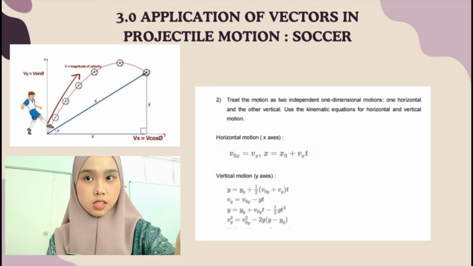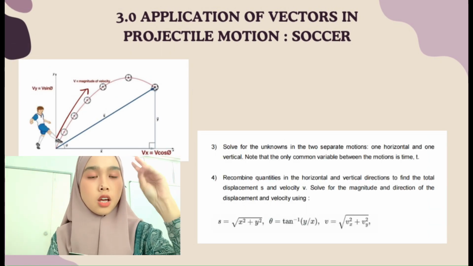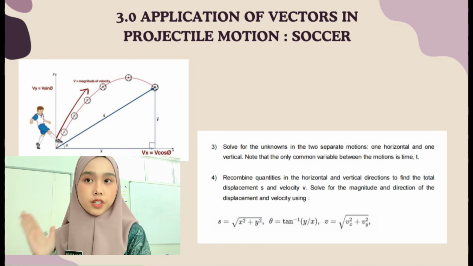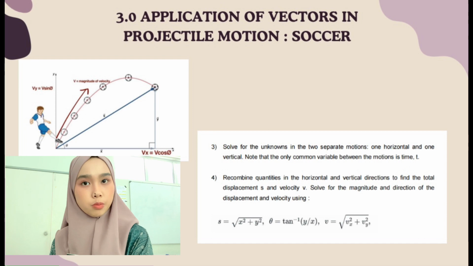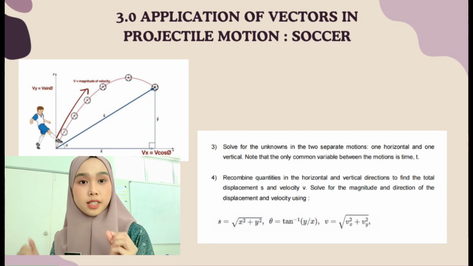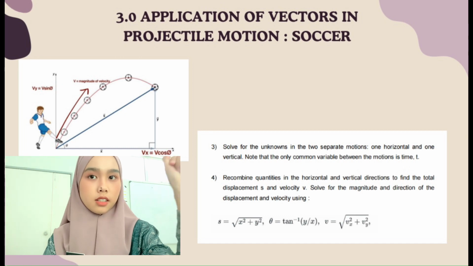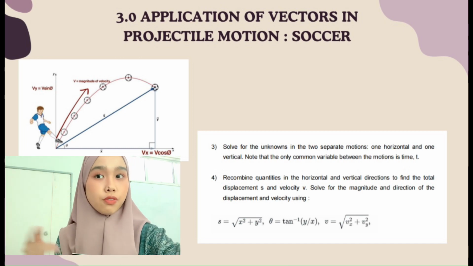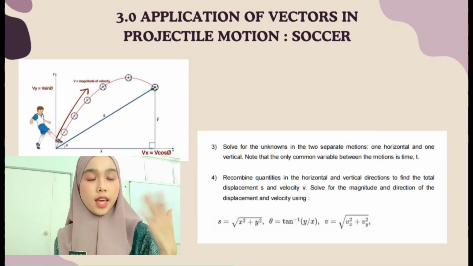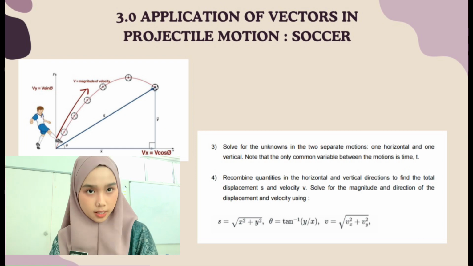So the third step is we solve for the unknown in two separate motions. One is the horizontal and one is vertical. Note that the only common variable between the motions is time, so the time is the same. So the last step is we combine the quantities in horizontal and vertical direction to find the total displacement and velocity. So for example, that we need to find the total velocity.